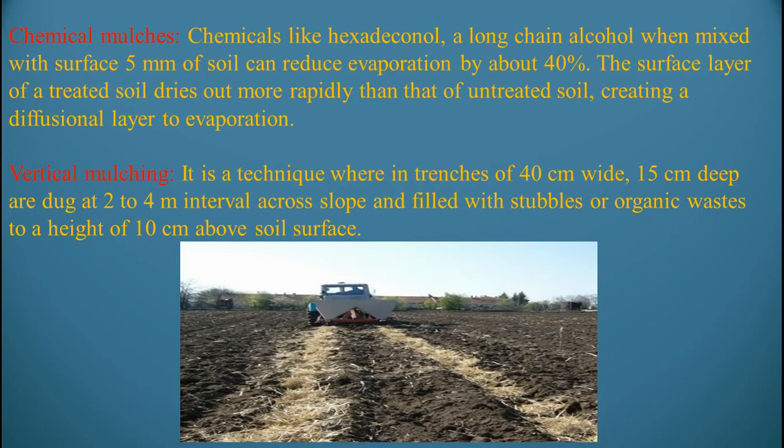Vertical mulching is a technique wherein trenches of 40 centimeters wide and 15 centimeters depth are dug at 2 to 4 meter intervals across the slope and filled with stubbles or organic waste to a height of 10 centimeters above the soil surface. In the picture I have given, vertical mulching is nothing but making trenches about 40 centimeters wide and 50 centimeters deep at 2 to 4 meter intervals across the slope.